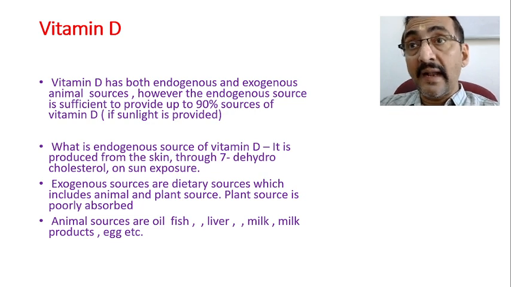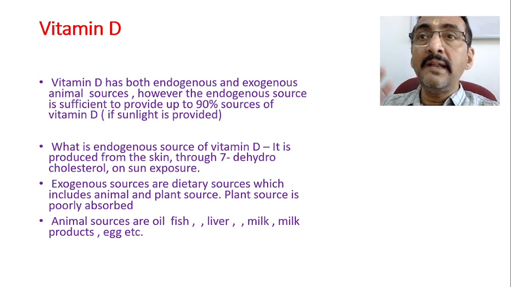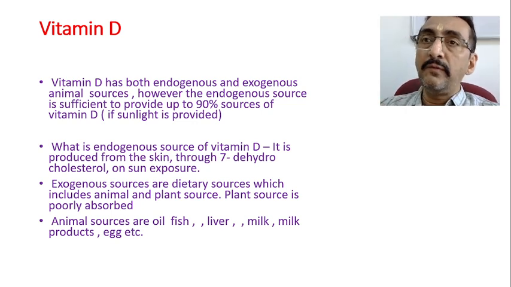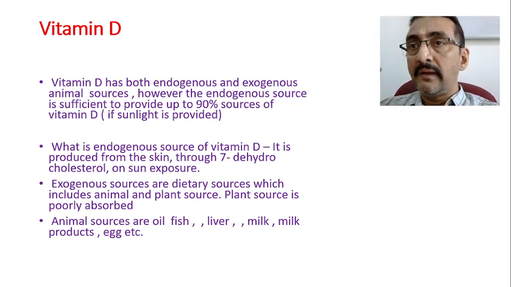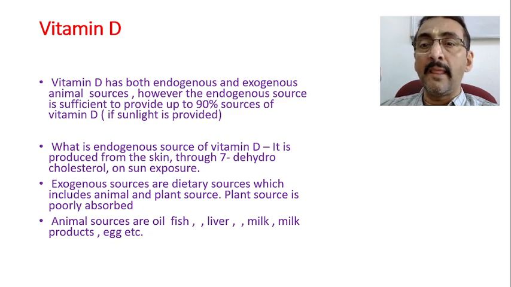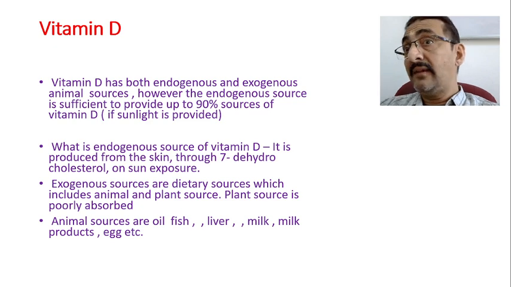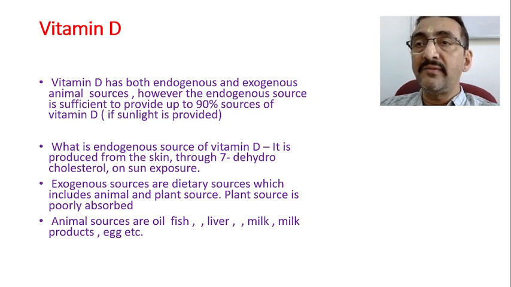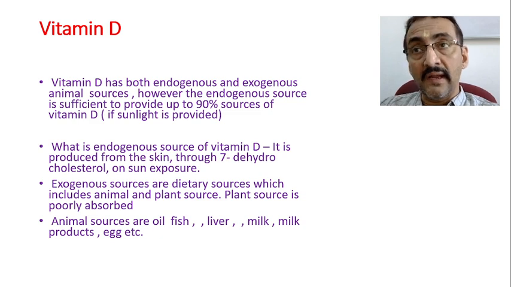That is considered the endogenous source of vitamin D. 90% of the need will be fulfilled by this endogenous source itself. The only thing is you have to provide the sunlight. If the person is not able to expose himself or herself sufficiently to sunlight, maybe because of geographical reasons or some other reasons, then there will be a problem. Otherwise, you don't have much vitamin D deficiency.